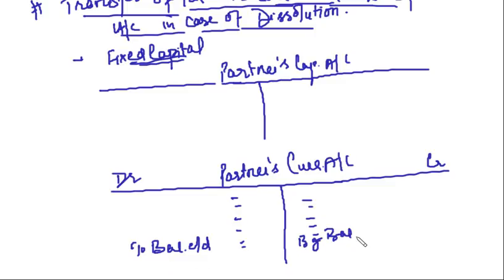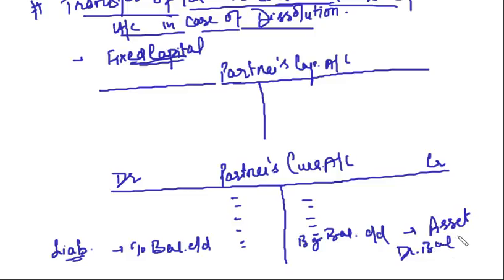If the debit side is more than the credit side, we have a debit balance, that is by balance carried down. A credit balance will appear on the liability side of the balance sheet, and a debit balance will appear on the asset side. So if we have a credit balance, we say to balance carried down, and if we have a debit balance, we say by balance carried down.